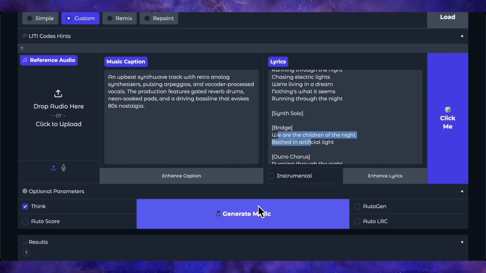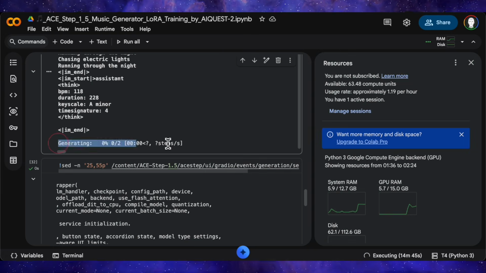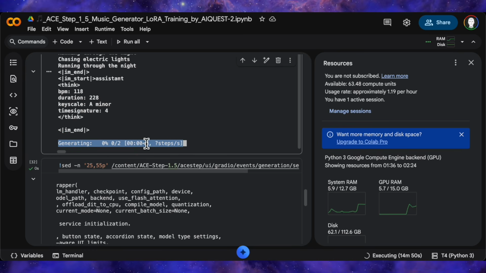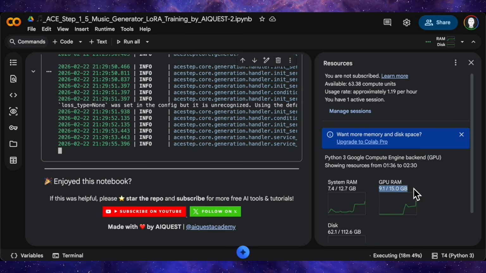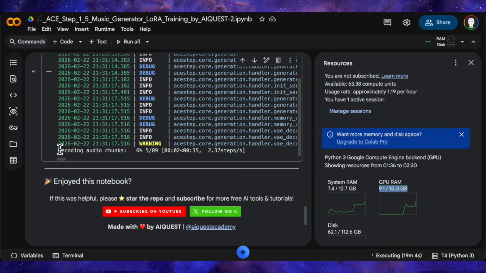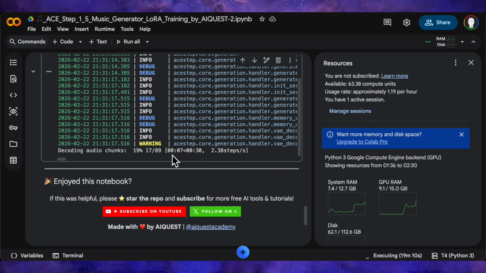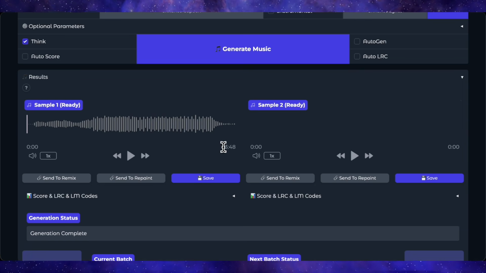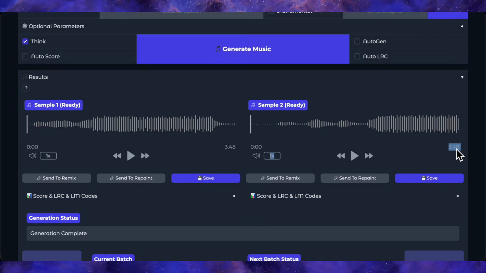So I hit generate on an English preset with think enabled, and right now on the back end I can see the CFG generation running. This is the diffusion process, iterating through the guidance steps. VRAM is sitting at 9 GB, well within the T4's limit. Now it's moved into the decoding phase, which is the fast part. The initial diffusion pass is what takes most of the time. Decoding the audio chunks happens quickly. And there we go. 2 tracks, 3 minutes and 48 seconds each, generated in parallel. Go ahead and listen to those.